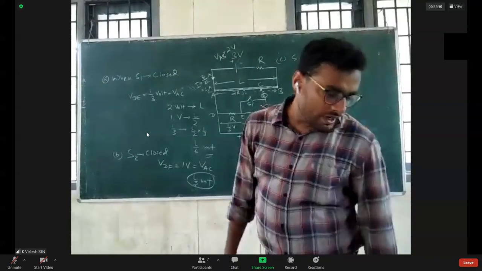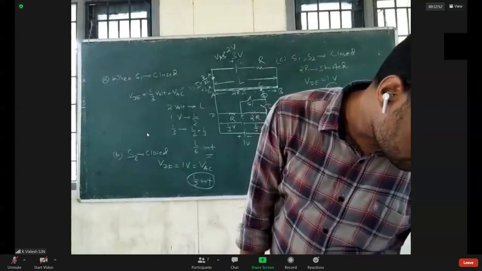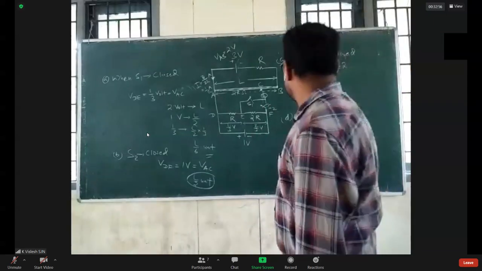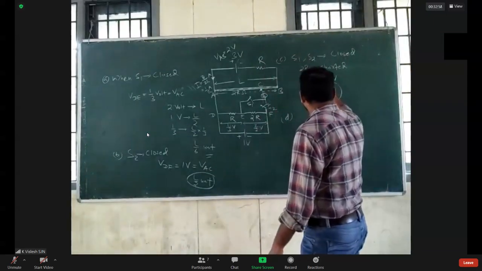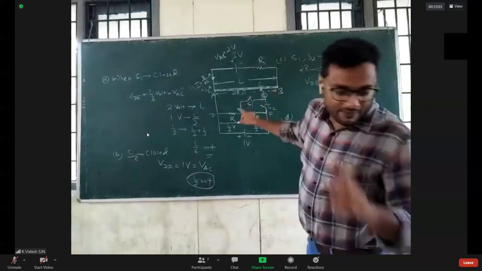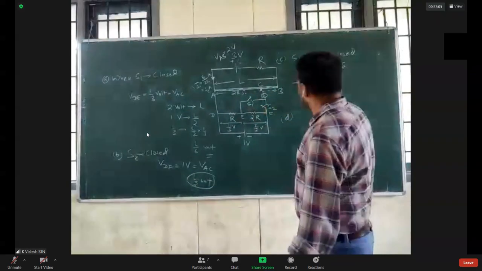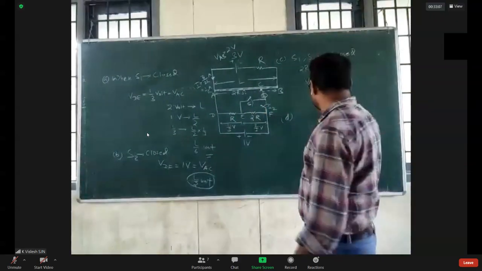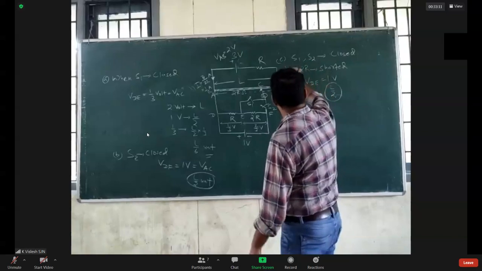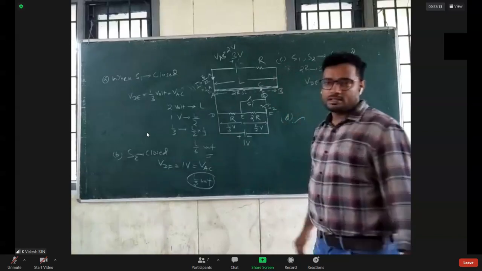Last one. When S1... oh my god, again they have given it. Again in D they have given it the same. So C and D are the same. They have first said L by 6, and in the D option they have said L by 2. So D is correct. This one, in the given option, is wrong. Here it is correct. It's done.